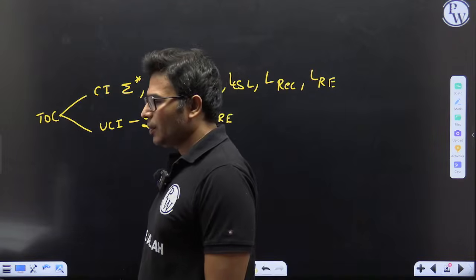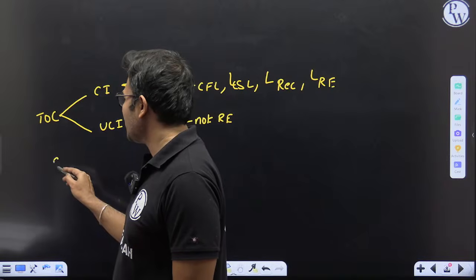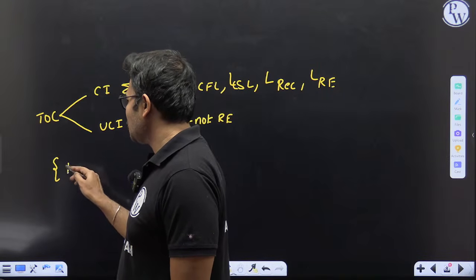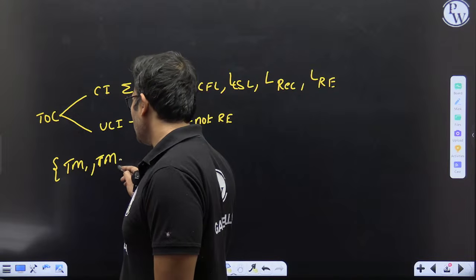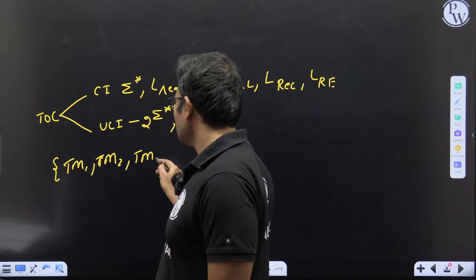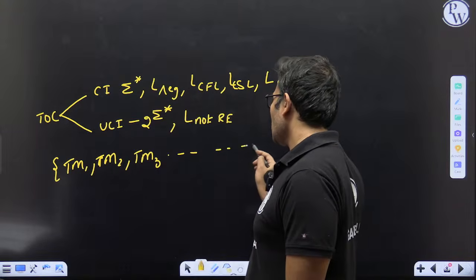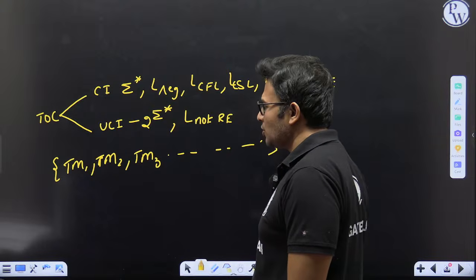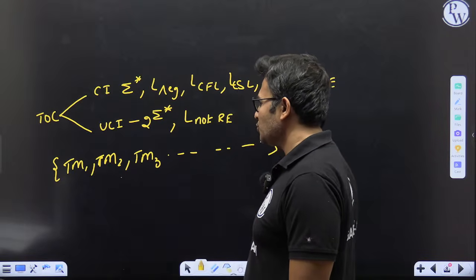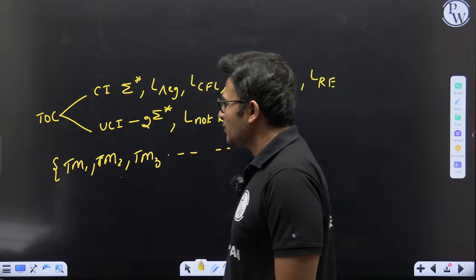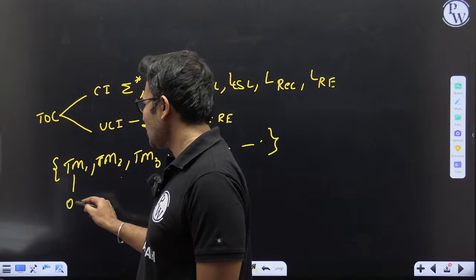So the set of all Turing machines, Turing machine 1, Turing machine 2, Turing machine 3, and so on, is nothing but strings of zeros and ones.